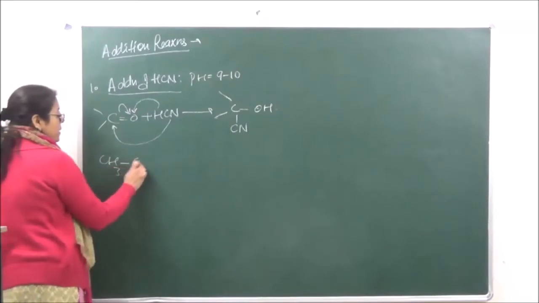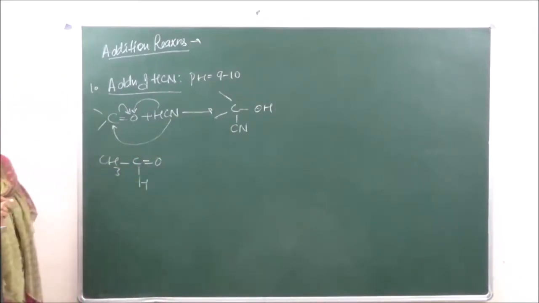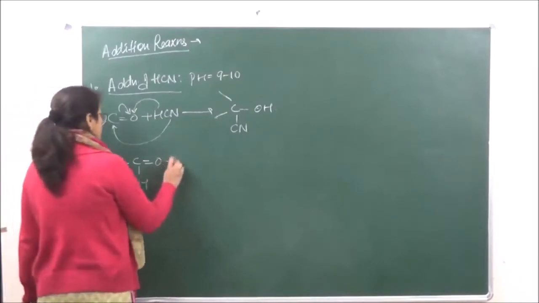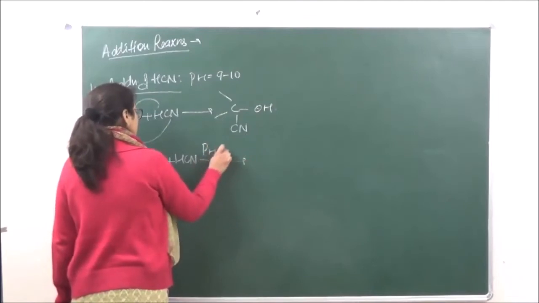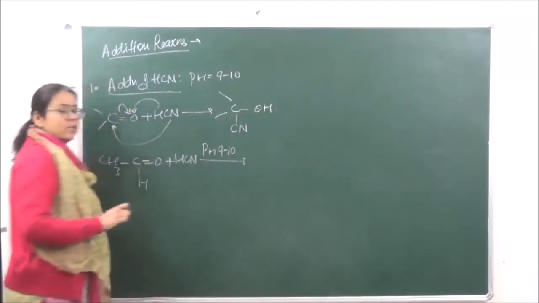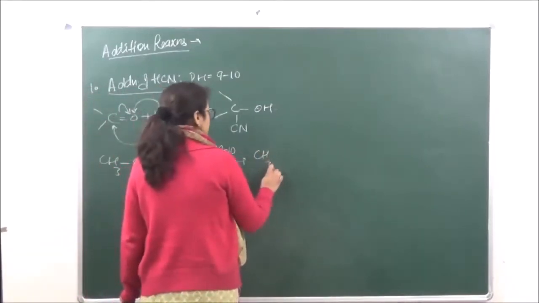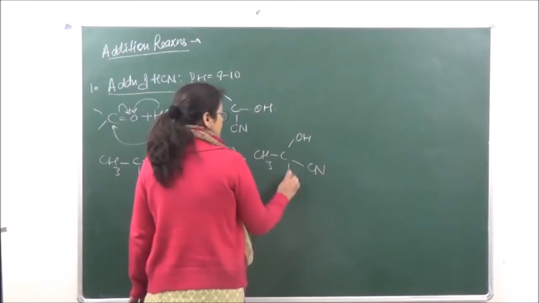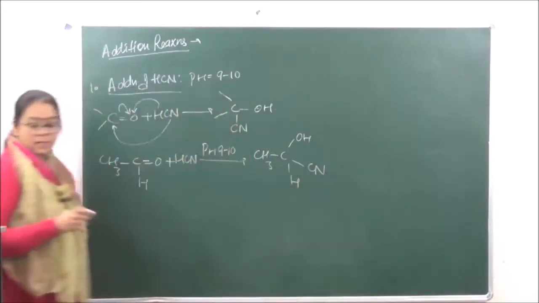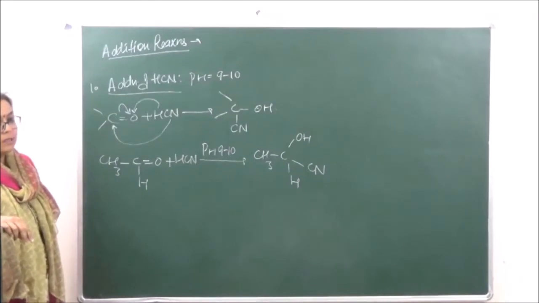We are taking over here CH3CHO plus HCN, pH 9 to 10, right? This is going to give us an H. This is known as acetaldehyde cyanohydrin.